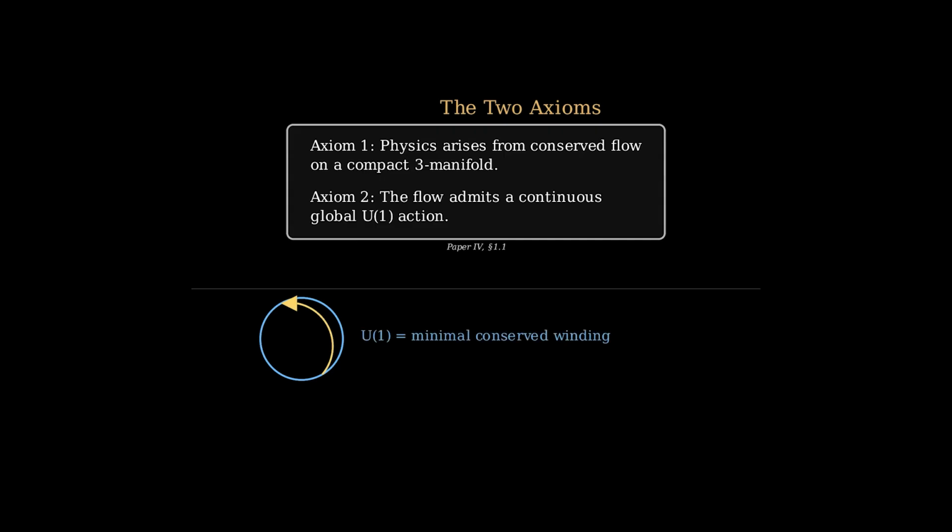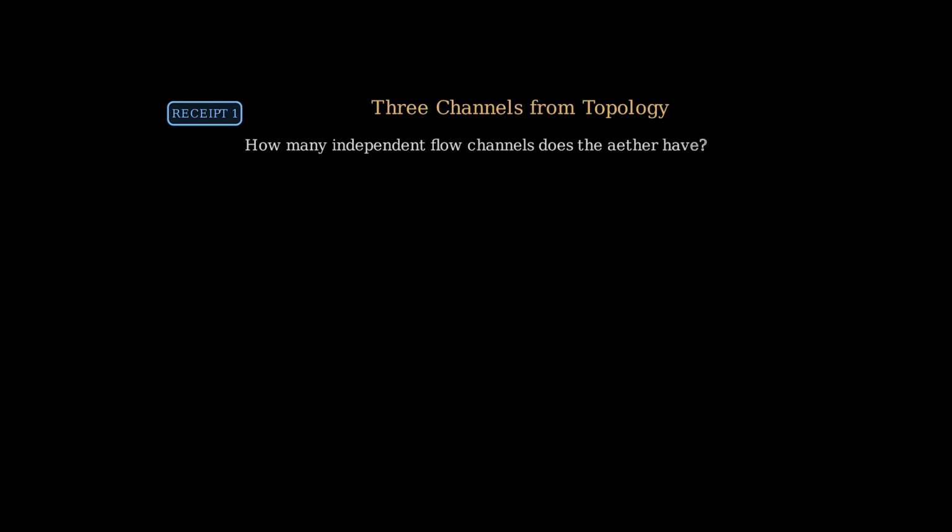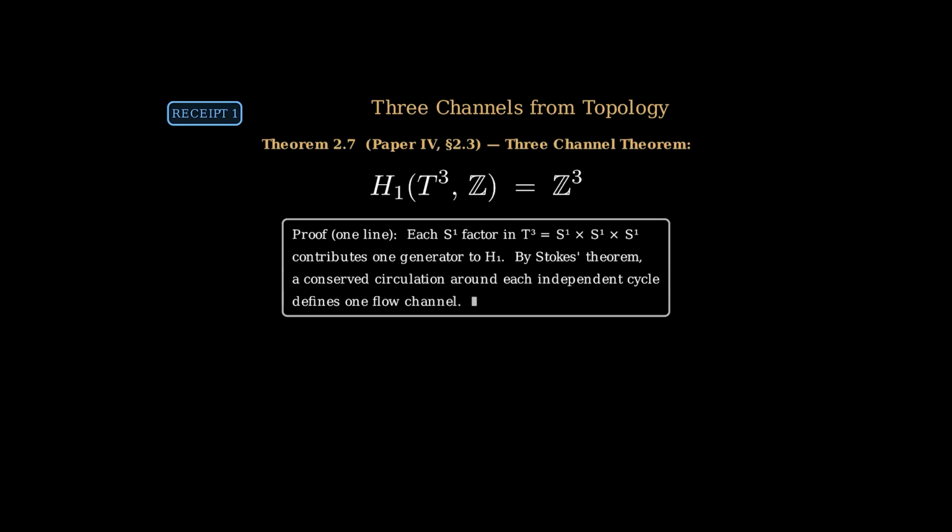Why are these the only 2? Because you can show that removing either one collapses the theory. Without Axiom 1, there is no Noether current, so conservation breaks. Without Axiom 2, there is no winding symmetry, so the 3-channel structure we derive in the next section doesn't exist. Both axioms are irreducible. The spatial topology is the 3-torus. Its first homology group, H_1 of the 3-torus with integer coefficients, equals Z cubed. This is a theorem, not a choice.